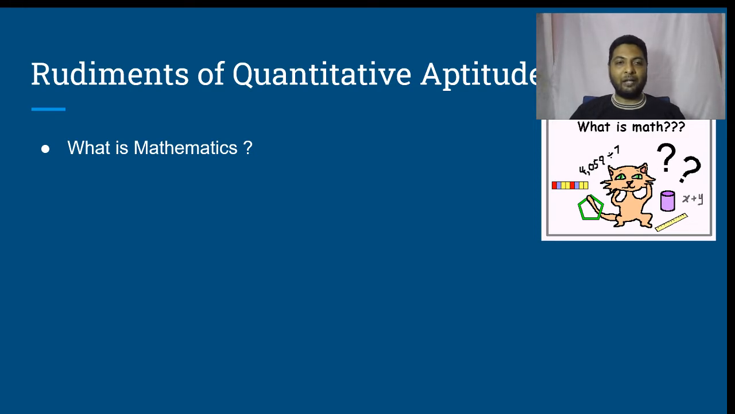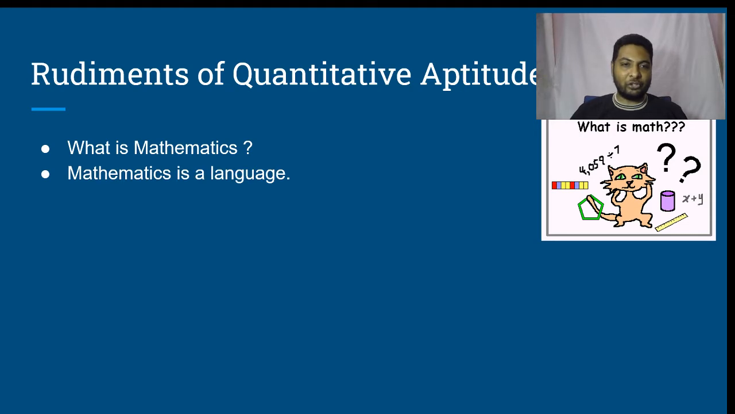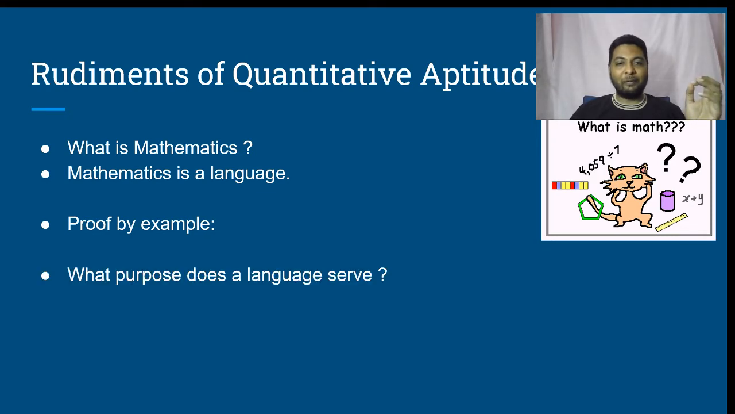If we reason better, we would understand that mathematics is a language. How do we justify? Because it's a paradigm shift in the way that we are thinking. How do we justify that mathematics is a language? Let us take an example. But before that, let us understand why do we need a language? What purpose does a language serve? Language is needed to communicate.